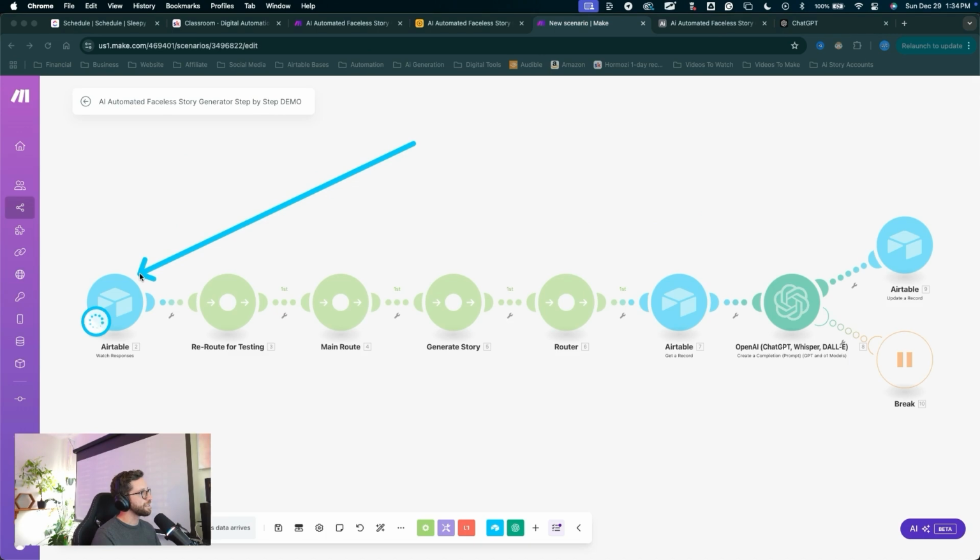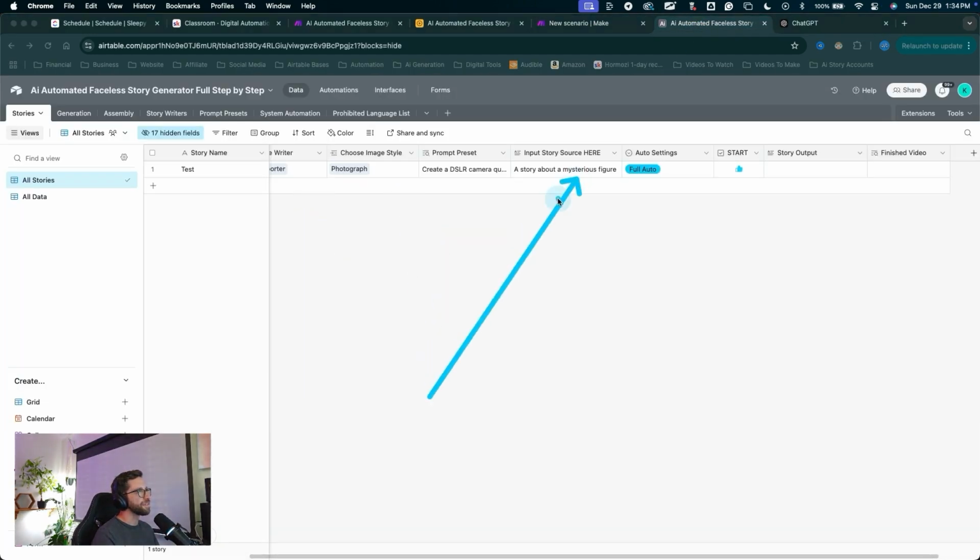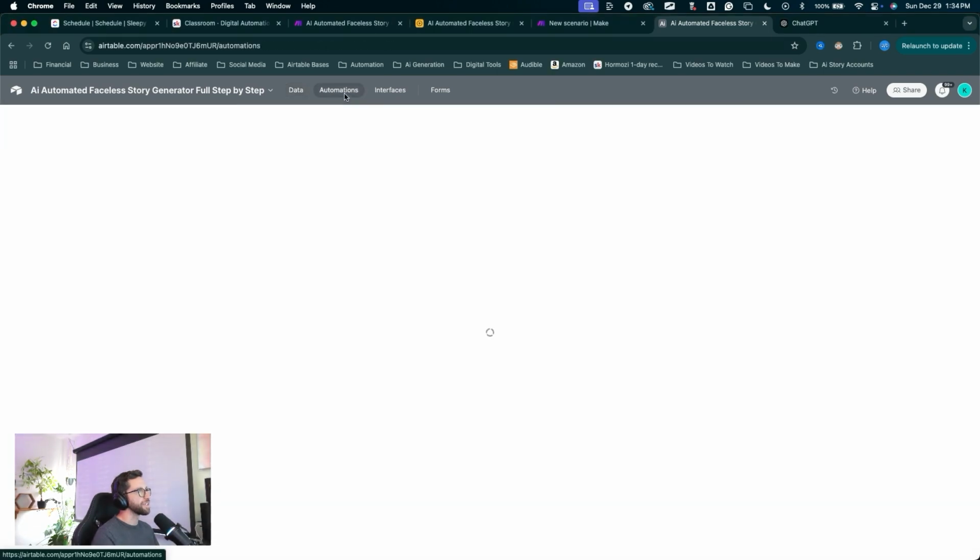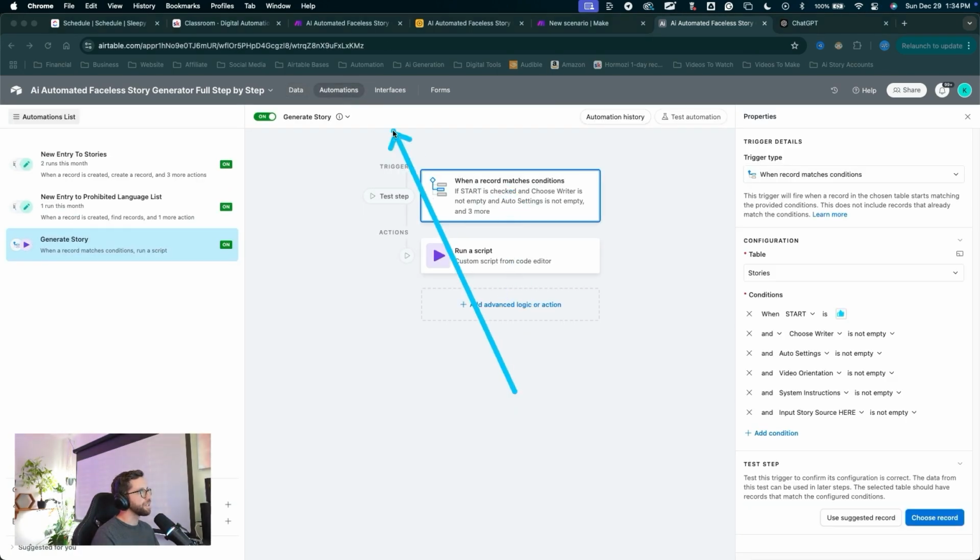Now my scenario is stuck on run. That means we have a condition that is not filled out. I've intentionally left this one so we can practice troubleshooting. We're going to have to do more troubleshooting through this automation build, but let's take a look at what's going on. We're going to jump back into Airtable. Everything looks like it's filled out. We can double check our conditions for triggering this automation in the automations tab, in the generate story automation, in the trigger action. And what have we set here? System instructions must not be empty. That is the one that's holding us up.